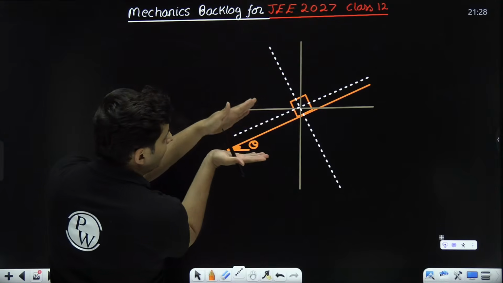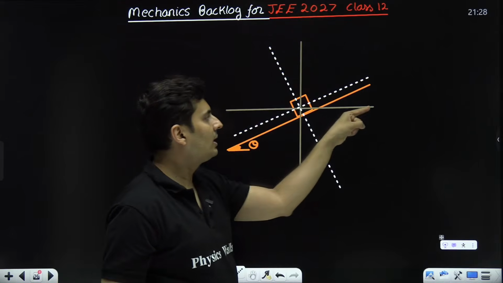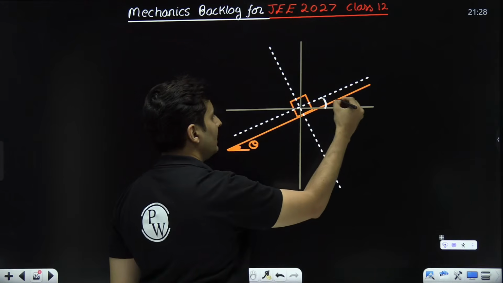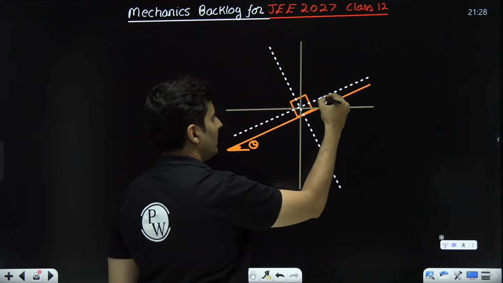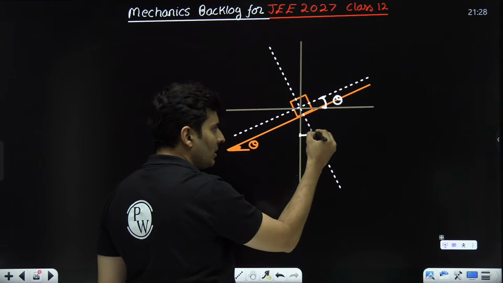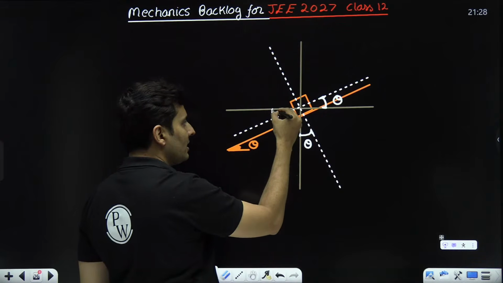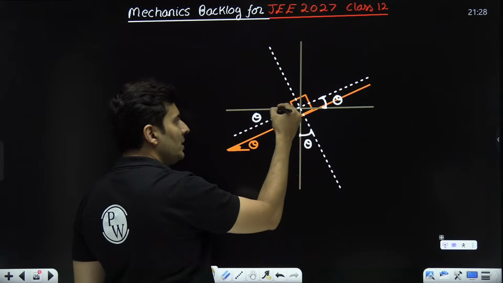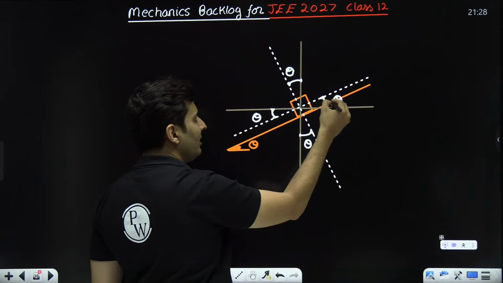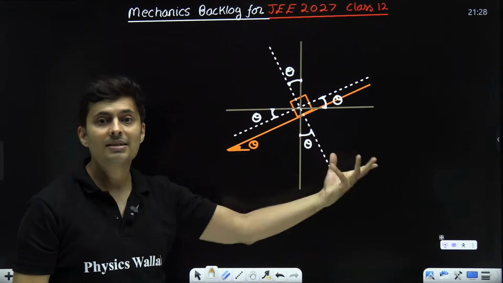What was this theta measuring with? Incline and horizontal. This is horizontal, this is incline. Just mark that angle as theta. Leave the next region, jump to the next region. This has to be theta. Leave this region and jump to the next region. That has to be theta. Leave the next region, jump to the next region. That has to be theta. Leave the next region, it is back to theta. So every alternate region is theta.